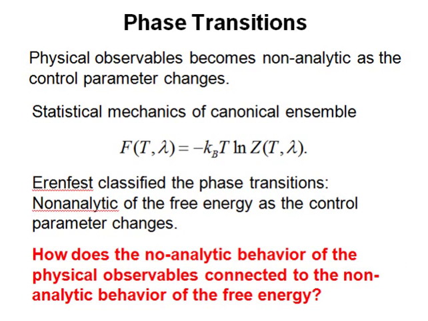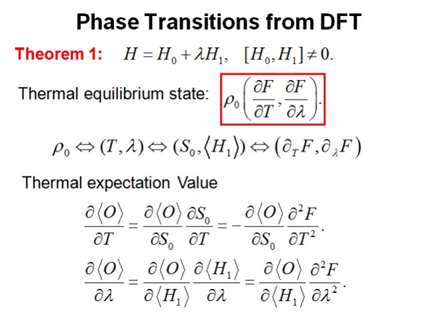Then a natural question arises: how is this non-analytical behavior of physical observables connected to the non-analytical behavior of free energies? This is our motivation, in particular for quantum many-body systems. We study a simple many-body system with Hamiltonian H equal to H0 plus lambda H1. We assume H0 and H1 do not commute.